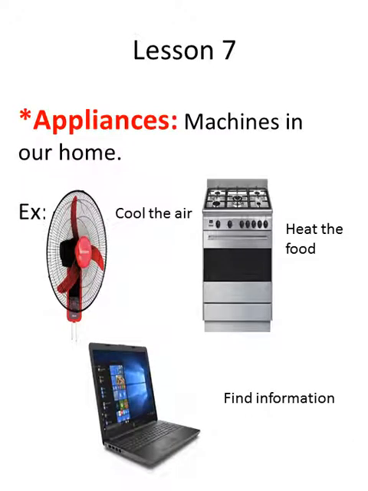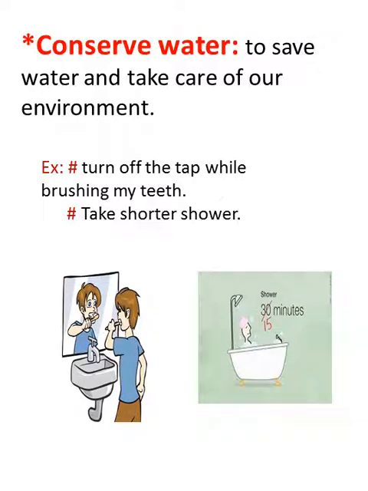In lesson 7, we have learned about appliances. Appliances are machines in our home. Like the fan, it cools the air, the oven heats the food, and the laptop finds information. And we have learned also how to conserve water. Conserve water means to save water and take care of our environment. And how can you save water? By turning off the tap while brushing your teeth, or taking shorter showers, something like that, okay?